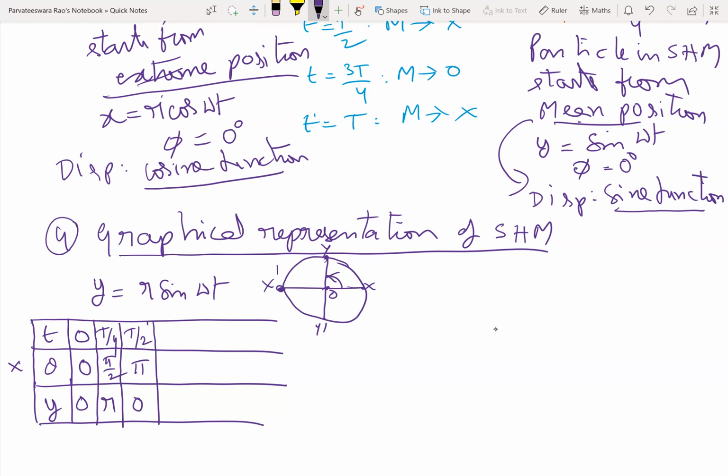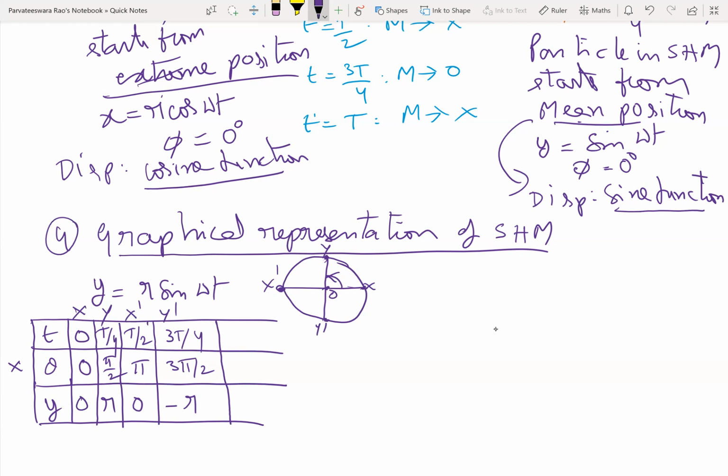Sine 180 is 0, so displacement is 0. Next is Y dash, 3T by 4. Angle is 270 degrees. Sine 270 is minus 1. So displacement is minus r.